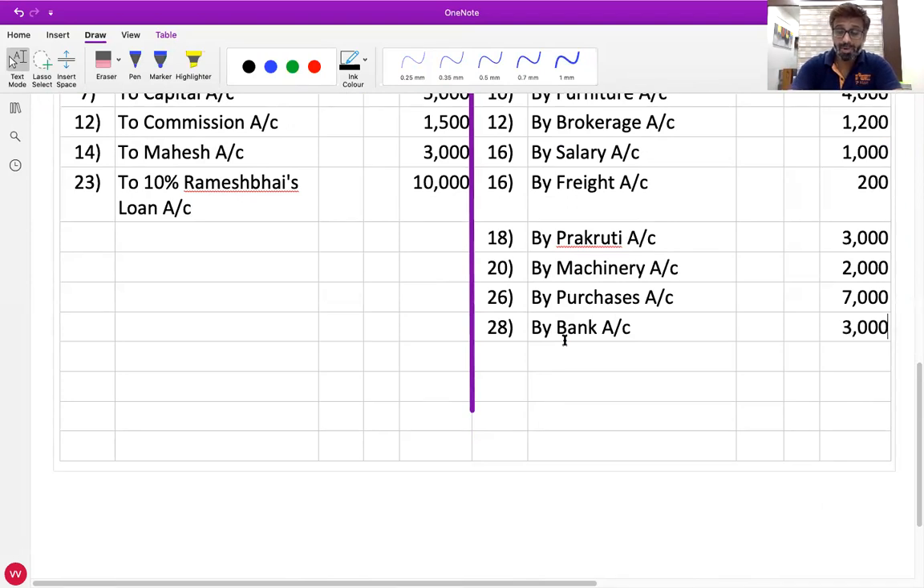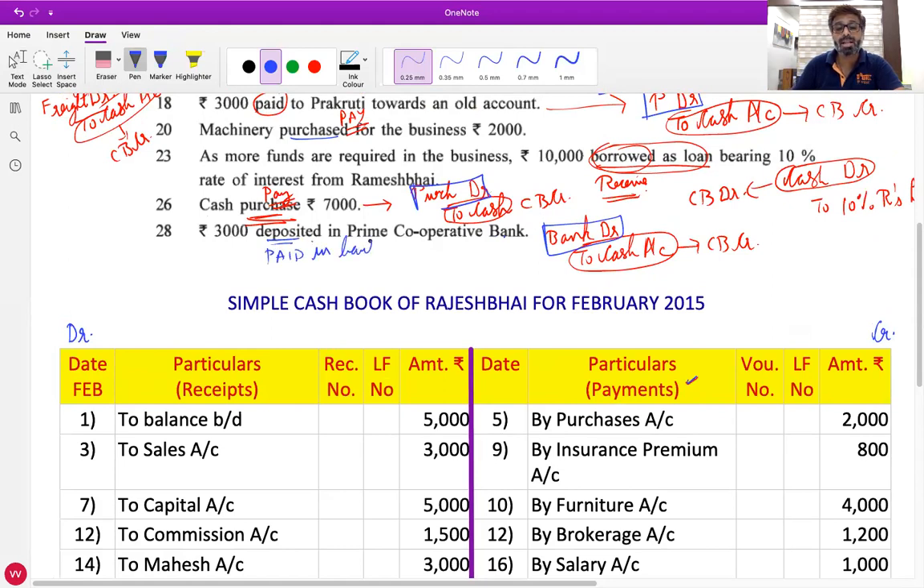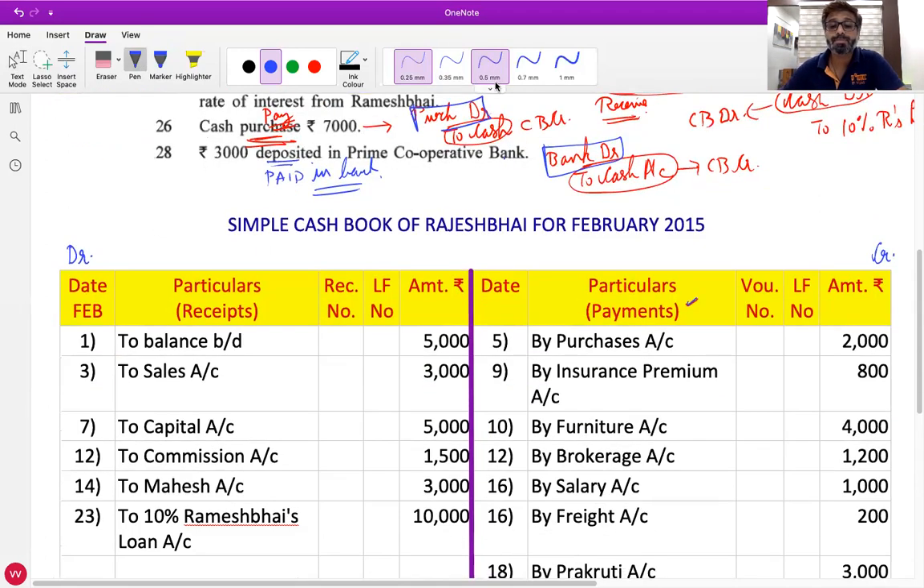3,000. Correct. Otherwise also we are depositing the money in the bank, means from the business the money is being paid in the bank, so it will come on payment side. Is every one of you clear with this? Yes, sir.